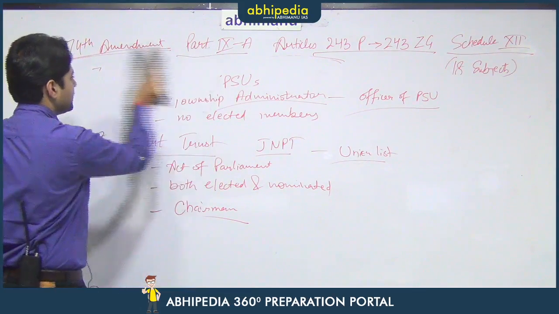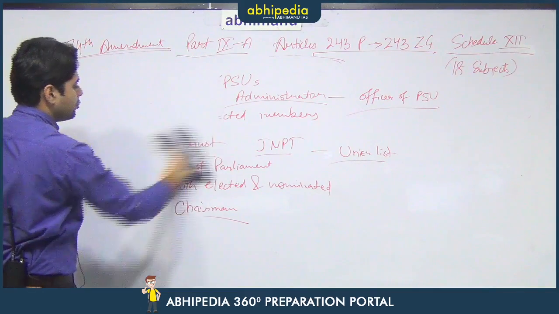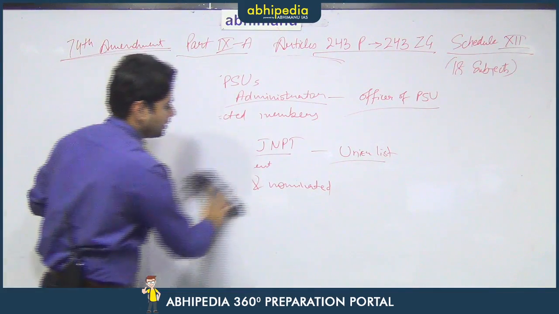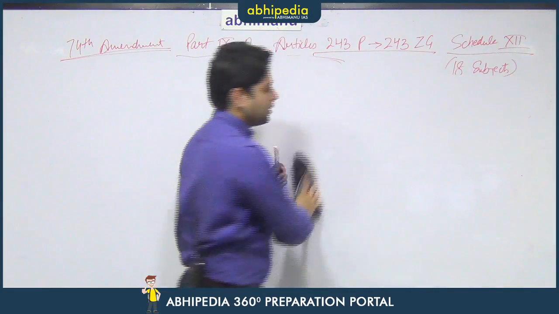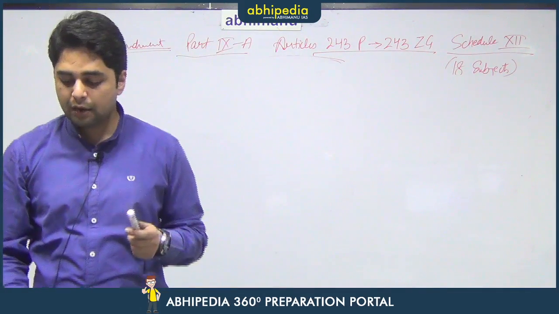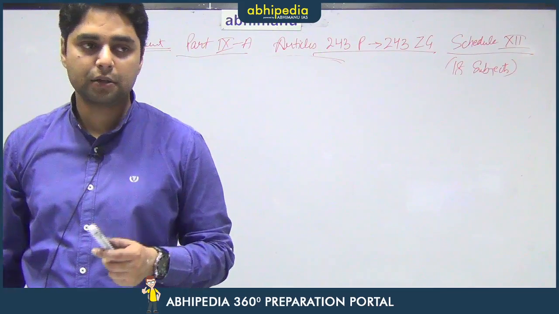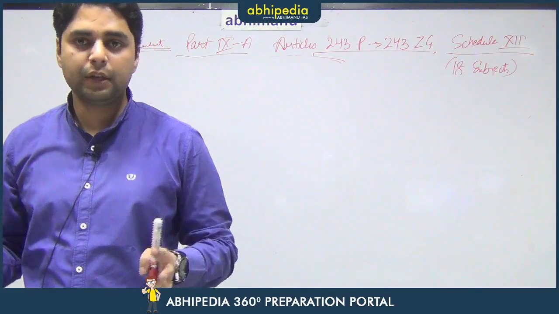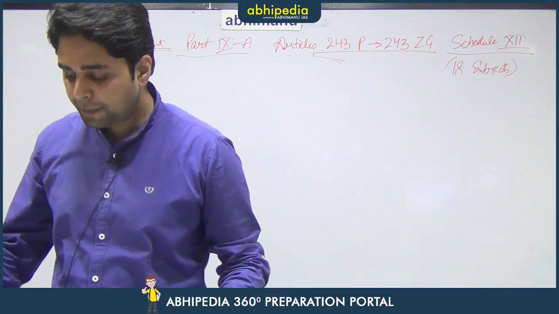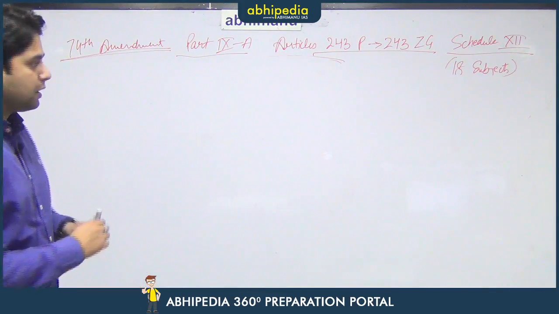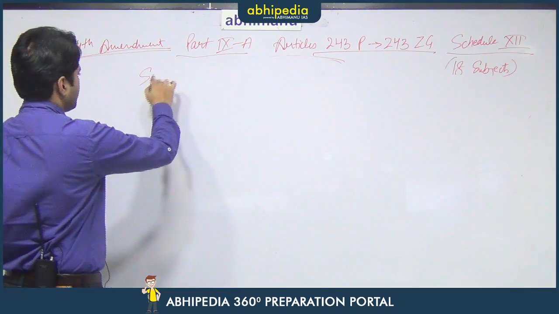So, these are the 8 types of urban local bodies. So, now you know that there are various different variations in urban areas. It is not simply like a rural area where you can have a panchayat and you can simply have a block samiti and a zilla parishad. So, in urban areas there are a lot of variations, and for every type of variation there is a different type of urban local body. Now, the last type of urban local bodies is the special purpose agency.